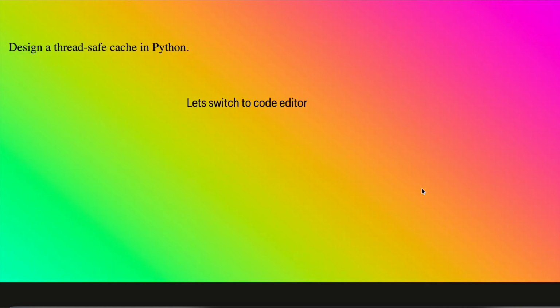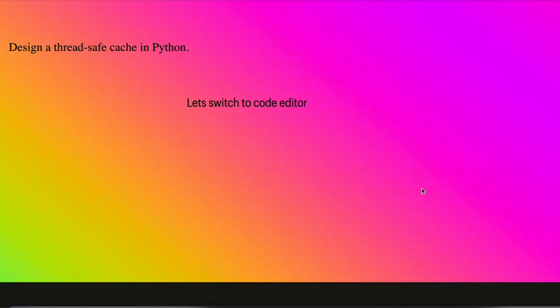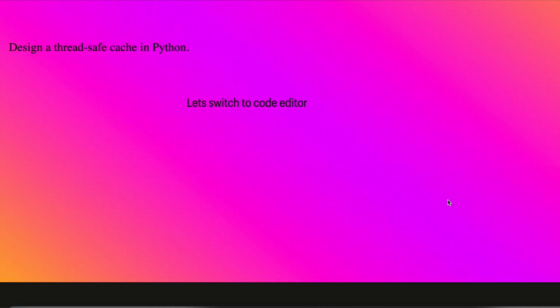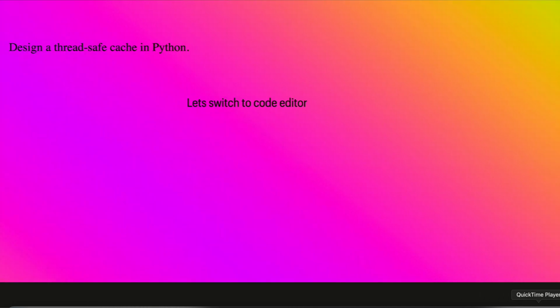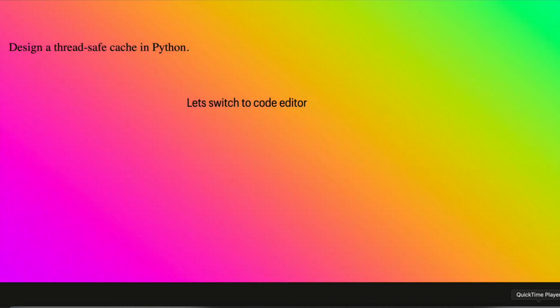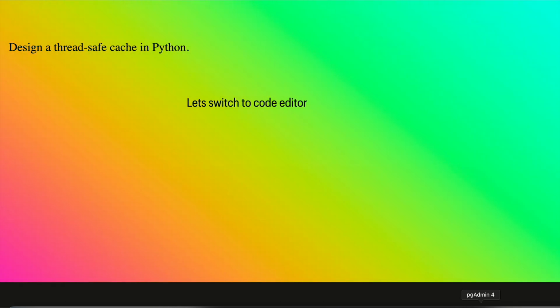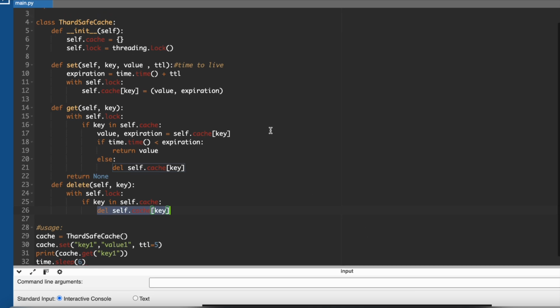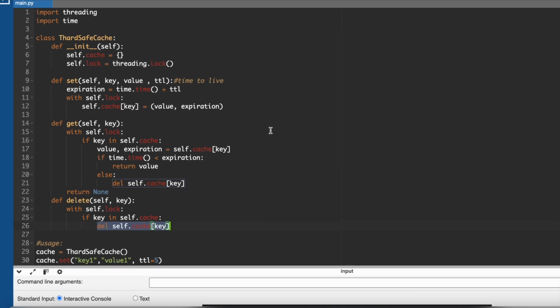Second question is design a thread safe cache in Python. Let's switch to the code editor. I have already written the code. I will explain you line by line how we are going to achieve this. So this is the code.